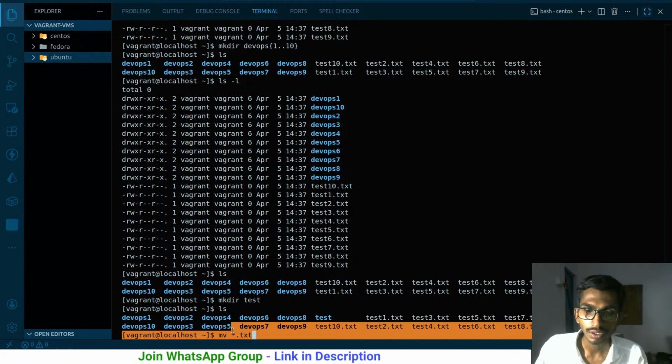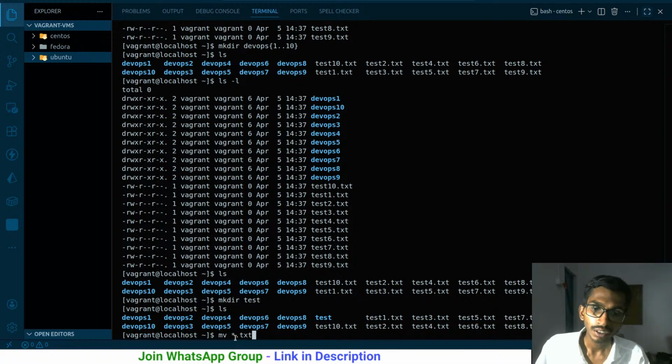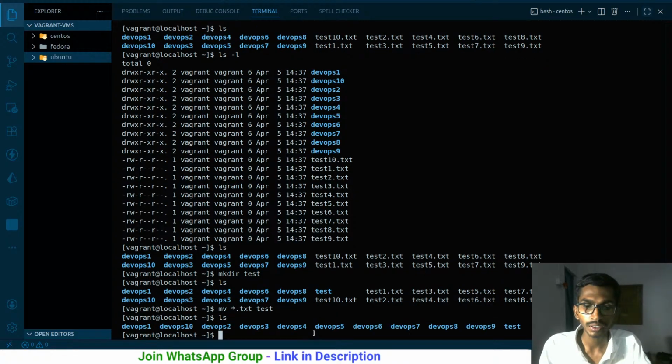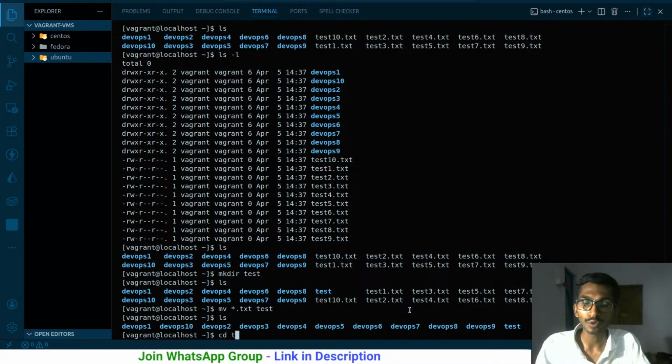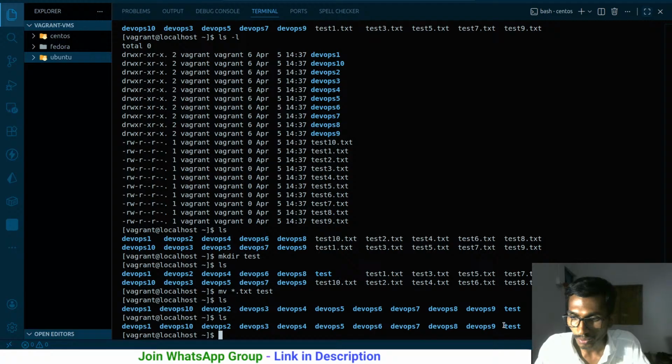So wildcard.txt, that simply means wildcard stands for everything, .txt, so everything that ends with txt will be moved to the test folder. Simply run this ls. Right now I don't have any files over here, earlier I had them. If I go to cd test, or I can just simply say ls /, if you have a look over here, I have test over here.